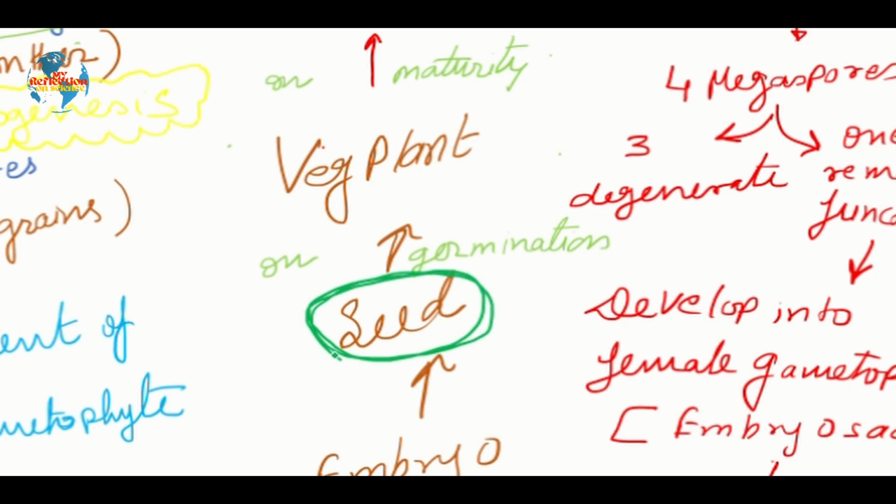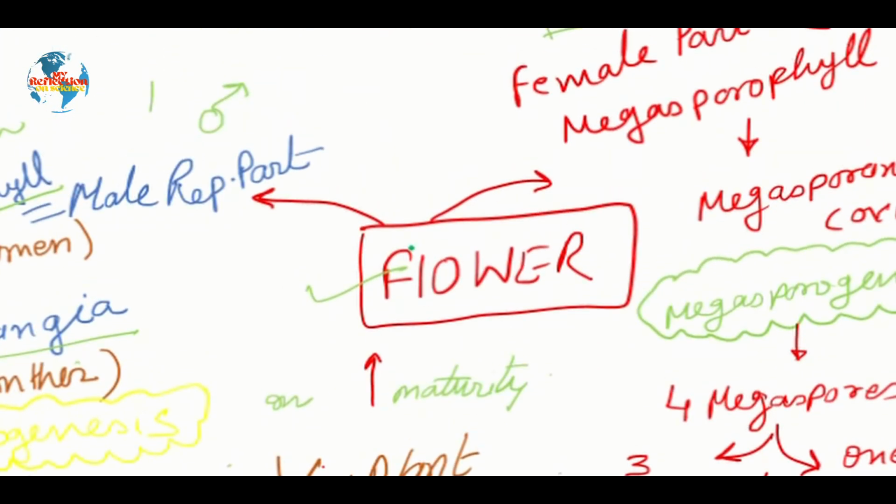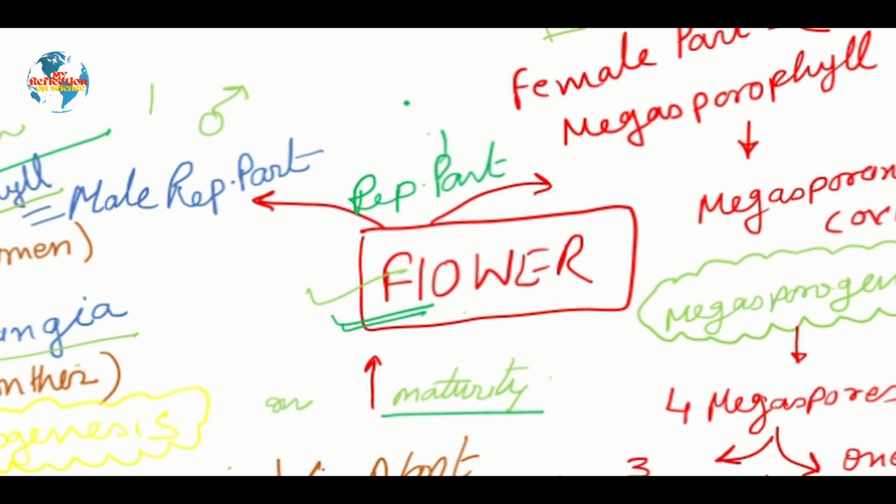So what is the seed? Seeds contain the live embryo, which on germination forms a vegetative plant. The plant will remain vegetative for a certain period of time, but once it develops a flower, it is considered a mature plant. Mature because this flower consists of its reproductive parts, and these reproductive parts of the plant are, as we all know, the male part called the stamen and the female part called the carpel.